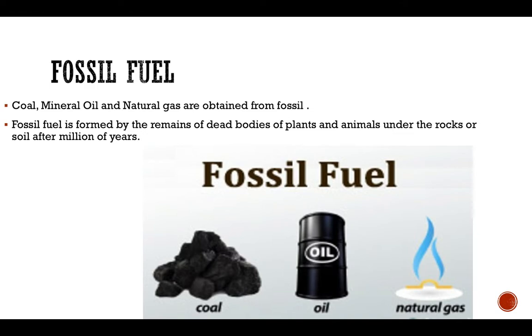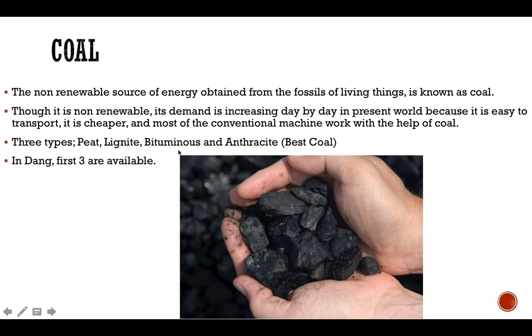Some examples of fossil fuel are coal, mineral oil, and natural gas. It is formed by the remains of dead bodies of plants and animals under the rocks or soil after millions of years. Coal is one example of fossil fuel, and it is a non-renewable source of energy, because once it is finished, it cannot be renewed. It is obtained from the fossils of living things. That's why it is known as fossil fuel.